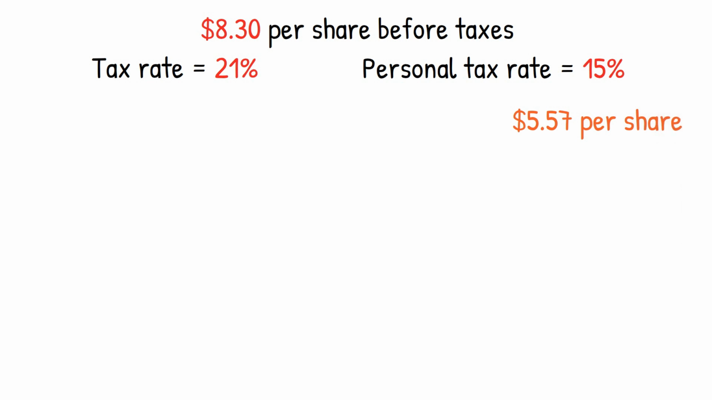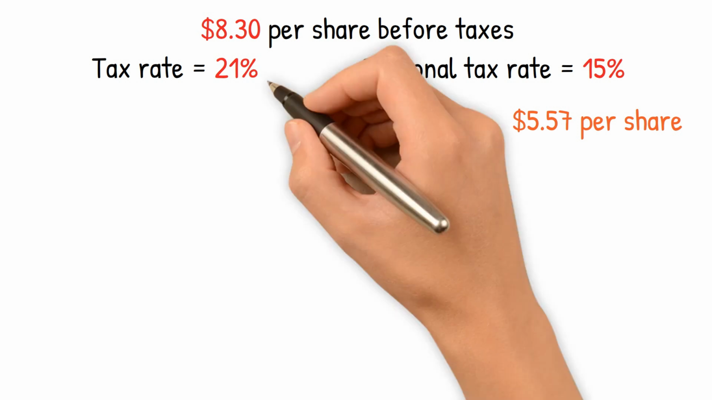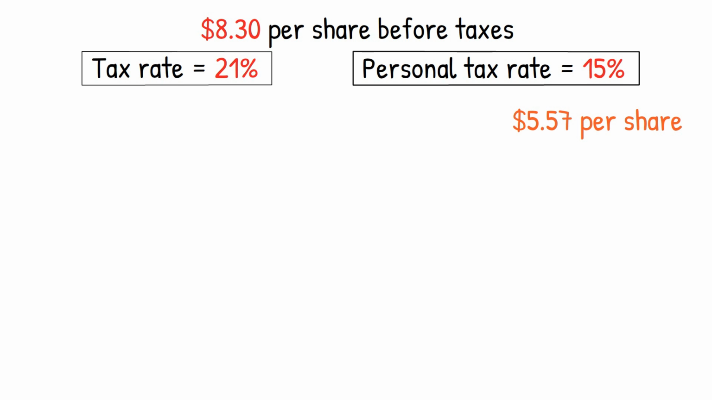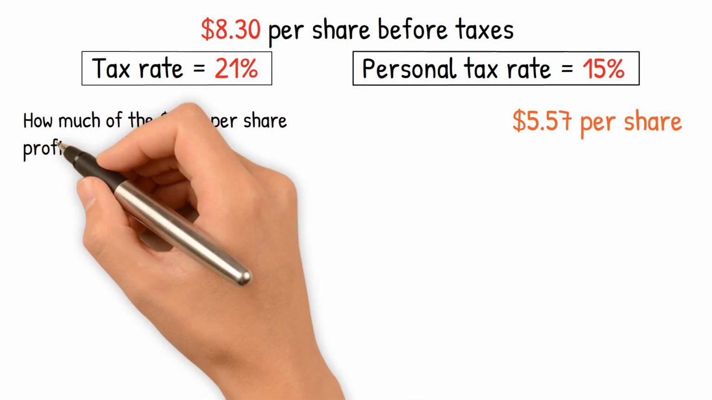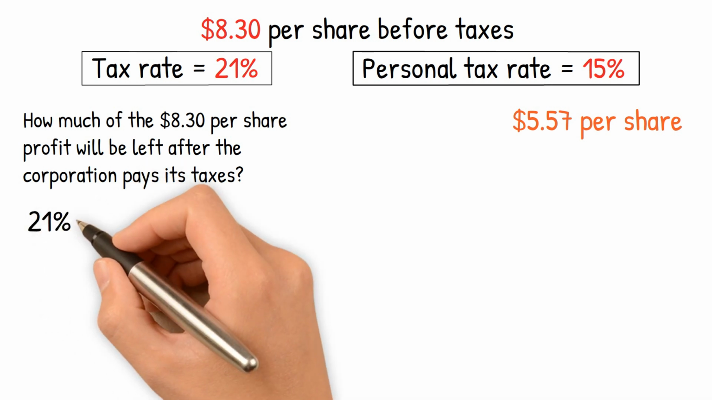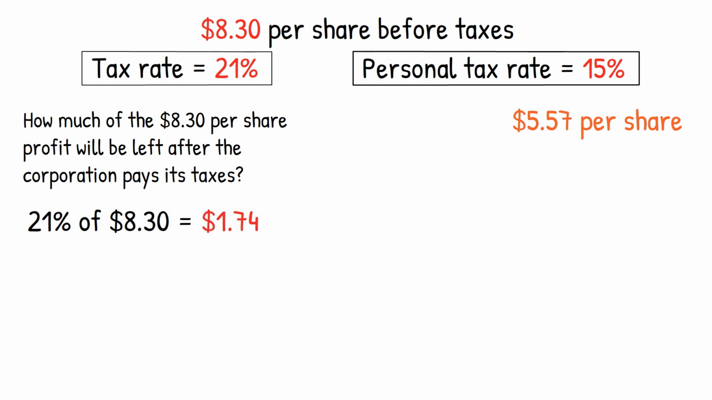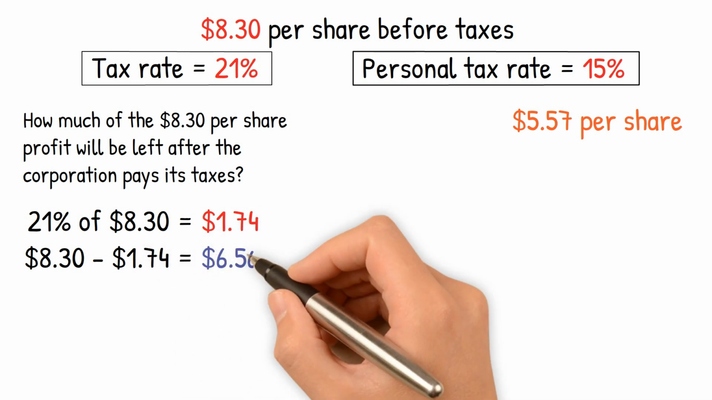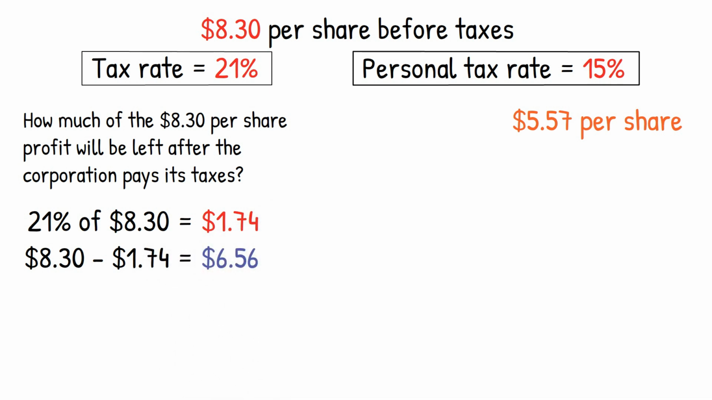To calculate the after-tax amount an individual would receive from the dividend, we need to consider both the corporate tax rate and the personal tax rates on dividends and non-dividend income. Here is how to calculate it. First, we need to determine how much of the $8.30 per share profit will be left after the corporation pays its taxes. The corporate tax rate is 21%, so the corporation will pay 21% of $8.30, which is $1.74. This leaves a profit of $8.30 minus $1.74 equals $6.56 per share.